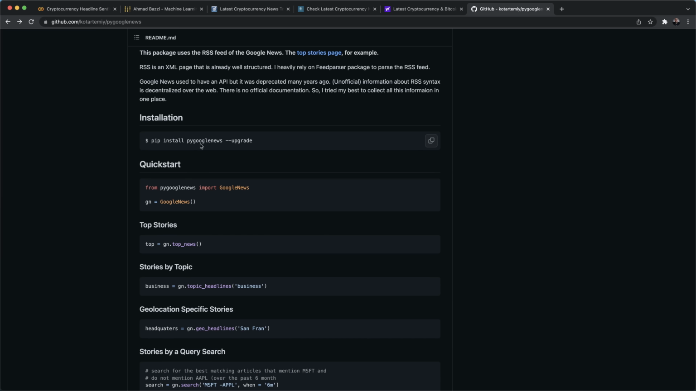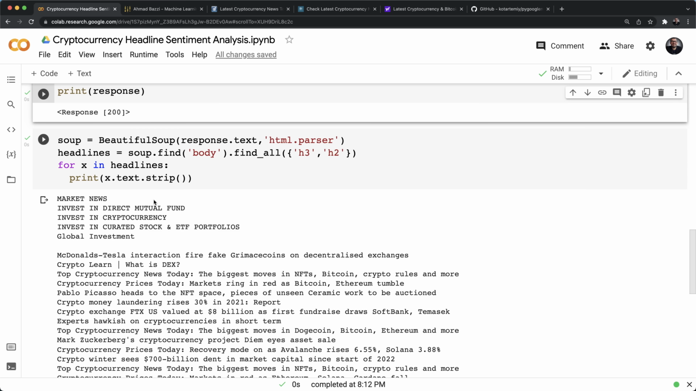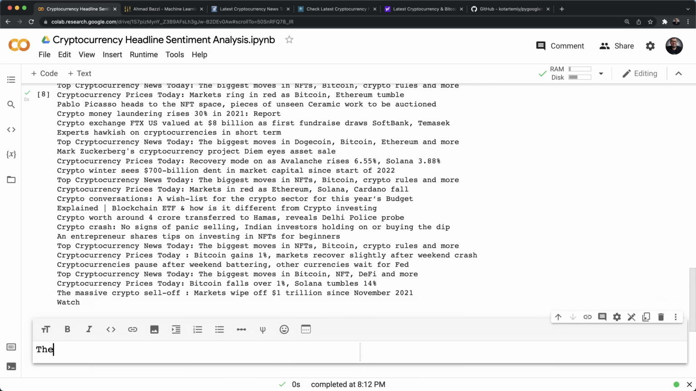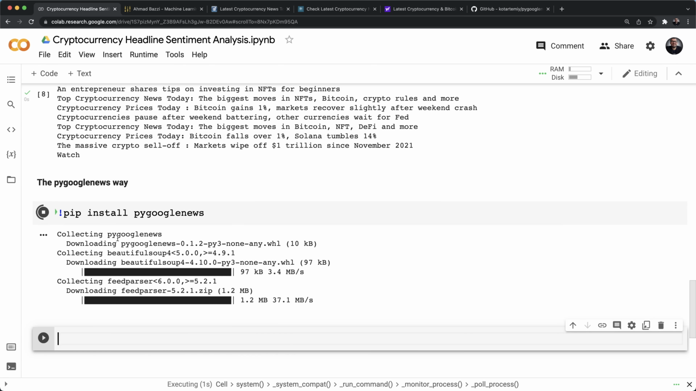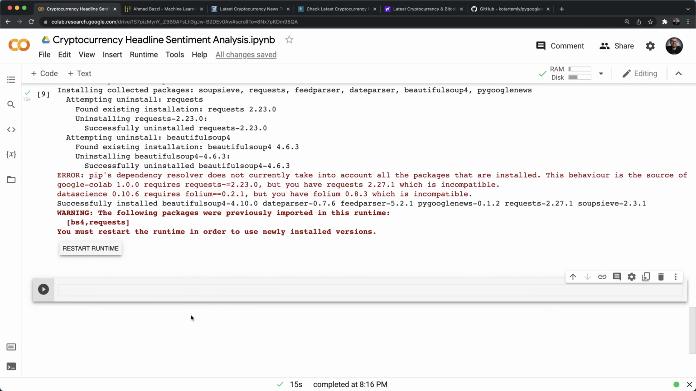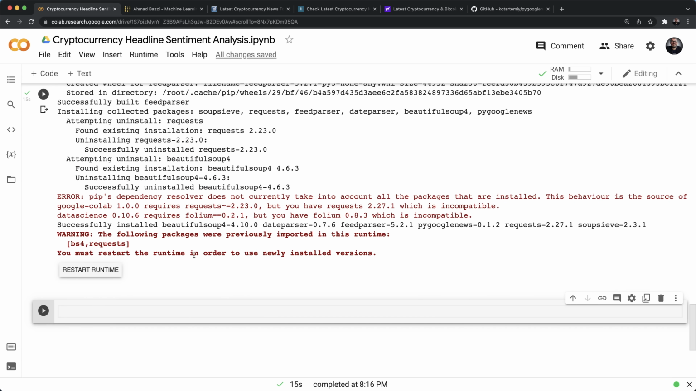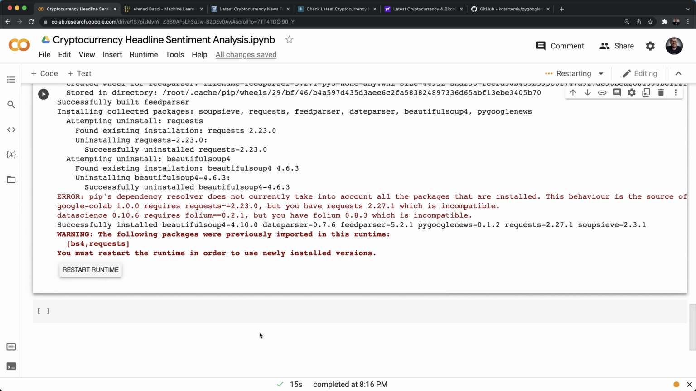I think it's got a pip. Yeah, so we've got this pip install, right? So I'm going to go back here, right here, the pygooglenews way, okay? And I'm going to run a pip install pygooglenews as such. Give it a time to download. Looks good. So here it's telling us you must restart the runtime in order to use newly installed versions. So let's do that. Yes.